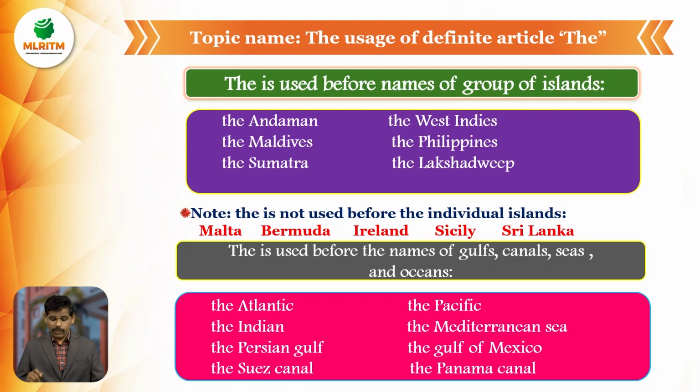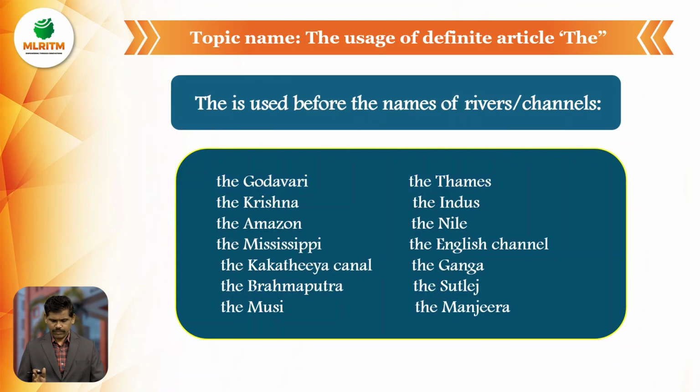Next, the is used before the names of gulfs, canals, seas and oceans. Examples: the Atlantic, the Pacific, the Indian Ocean, the Suez Canal, the Sri Ram Sagar, the Sri Ram Canal, the Indira Canal, the Mediterranean Sea, the Gulf of Mexico, the Panama Canal. So before oceans, seas, gulfs and canals, we must use the article the before these nouns.